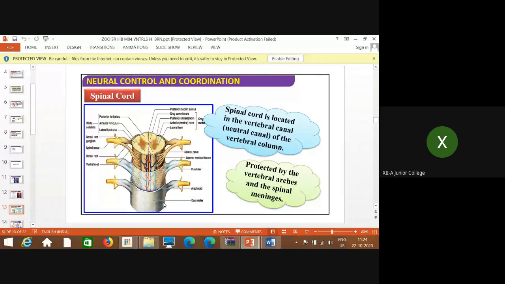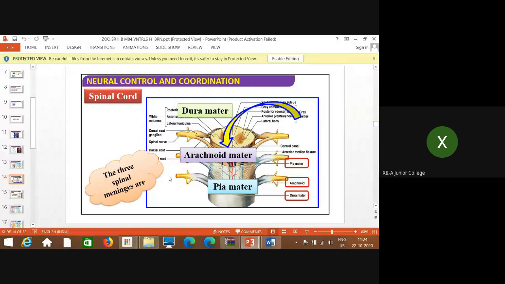Now, when you come to the structure of the spinal cord, as I told you right now, the spinal cord is located in the vertebral canal, that is the neural canal of the vertebral column, and it is protected by vertebral arches and the spinal meninges. Just like the brain, here also it is covered by 3 layers. How the brain is covered by the 3 layers, or the 3 meninges, or the coverings or coatings, the same way here also they are known as outermost dura mater, middle one arachnoid mater, and the innermost pia mater.